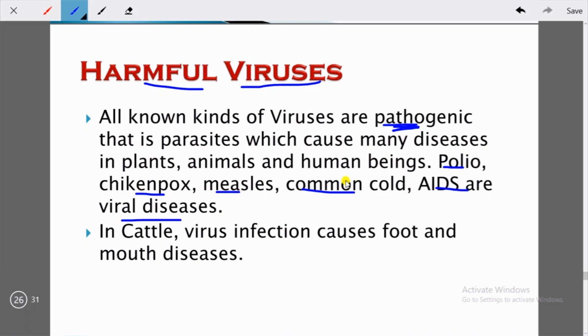In cattle, virus infection causes foot and mouth disease. So you can see the harmfulness of virus is wide in nature. They cause numerous kinds of diseases, and these are very life-taking. So we have to be serious about viruses.